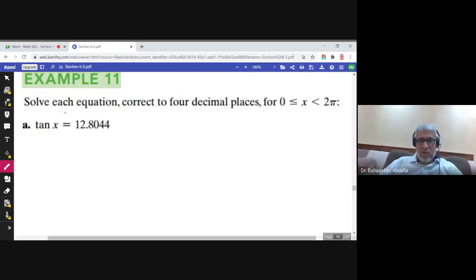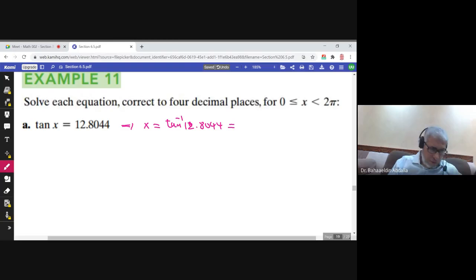Solve each equation correct to 4 decimal places, again from 0 to 2 pi. Tan x equals this number. So immediately you say that x would be tan inverse of this number. Now go to the calculator and ask for tan inverse of this number, and be sure that you are in the radian mode.